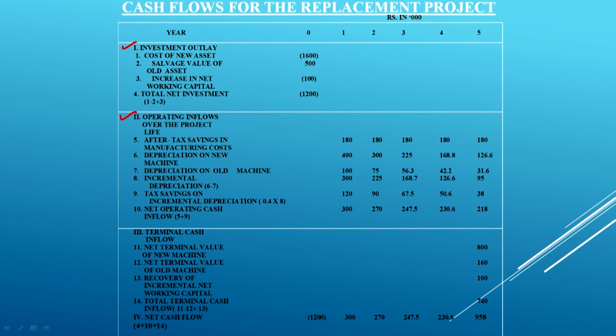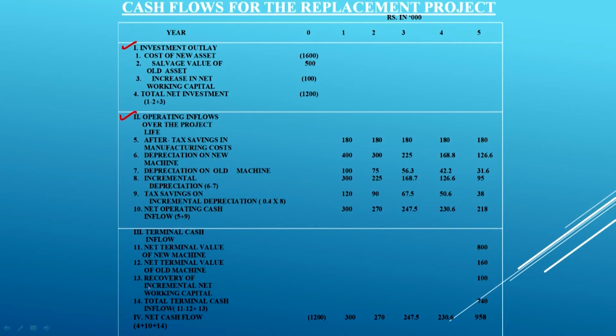If you look at the information given in this PPT, it is clearly given that the new machine is expected to bring a salvage value of 3 lakh rupees annually, and this is more important. This is the source of revenue, because the old machine was also giving you revenue, and it also had a cost. The new machine is also giving revenue, and the new machine also has a cost. So, what is the net difference in terms of savings? That is important for us.